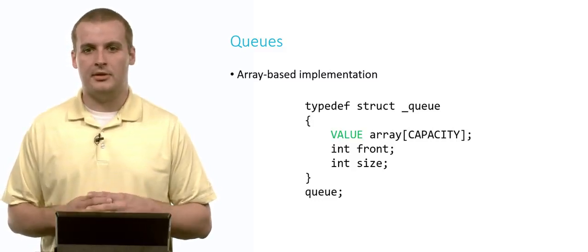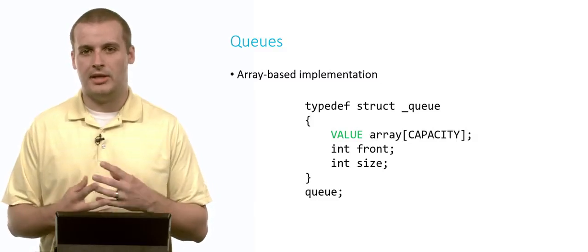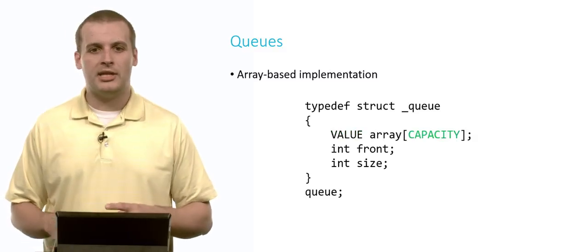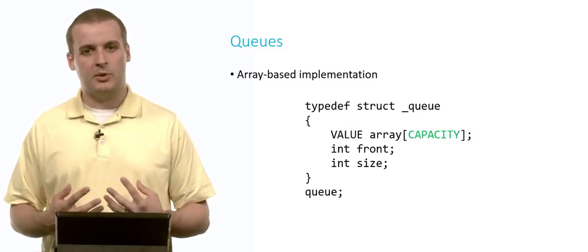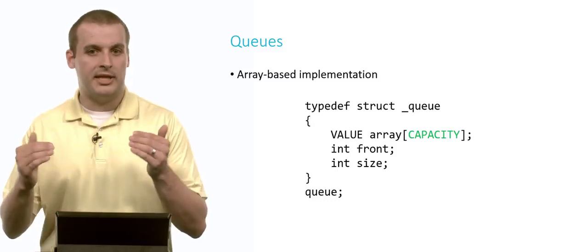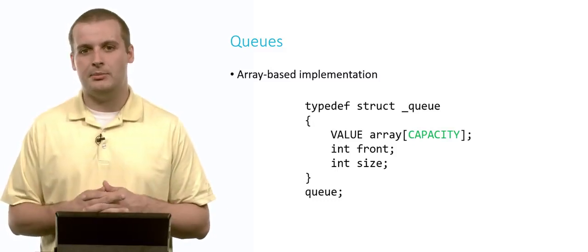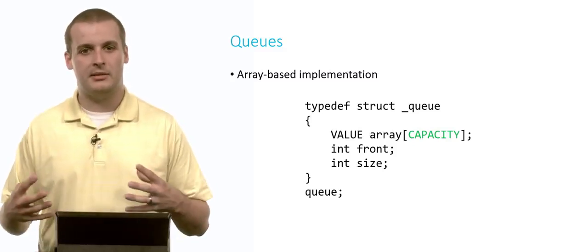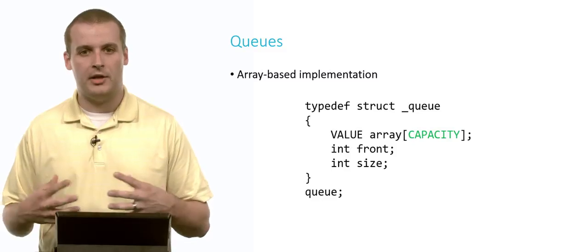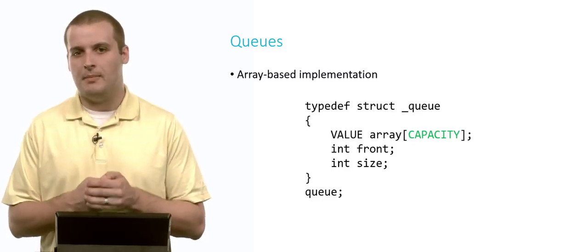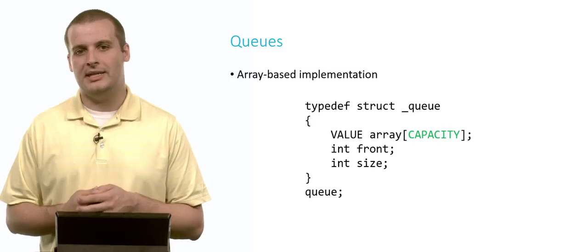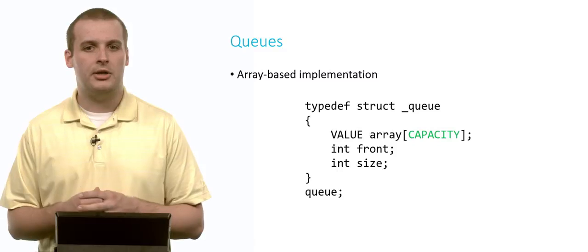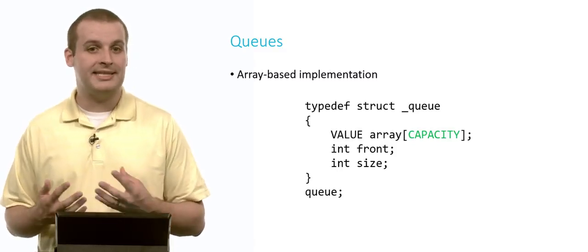We have another array there of data type value, so it can hold arbitrary data types. We're again going to use integers in this example. And just like with our array-based stack implementation, because we're using an array, we necessarily have that limitation that C kind of enforces on us, which is we don't have any dynamism in our ability to grow and shrink the array. We have to decide at the beginning what is the maximum number of things that we can put into this queue. And in this case, capacity would be some pound-defined constant in our code. And for purposes of this video, capacity is going to be 10.